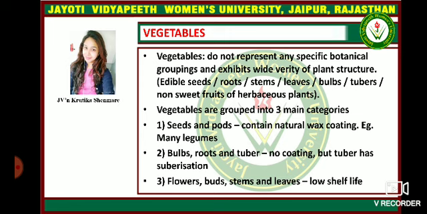Vegetables do not represent any specific botanical grouping and exhibit a wide variety of plant structure. Examples: edible seeds, roots, stems, leaves, bulbs, tubers, non-sweet fruits or herbaceous plants. Vegetables are grouped into three main categories: seeds and pods, which contain a natural wax coating, for example many legumes; bulbs, roots and tubers, with no coating, but the tuber has tuberization; and flowers, buds, stems and leaves, which have lower shelf life.